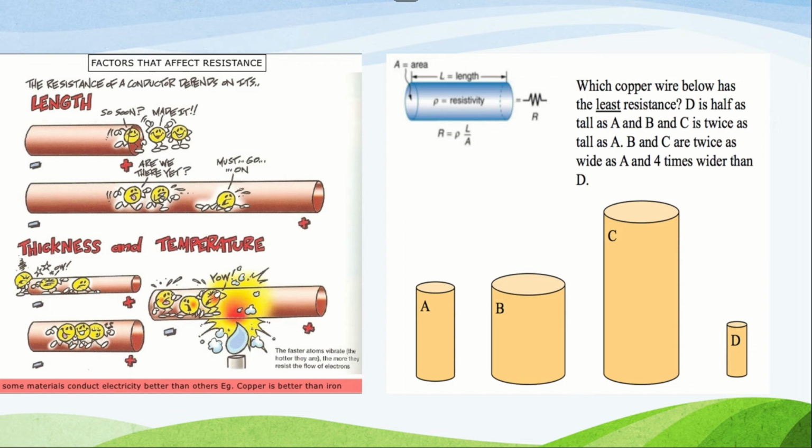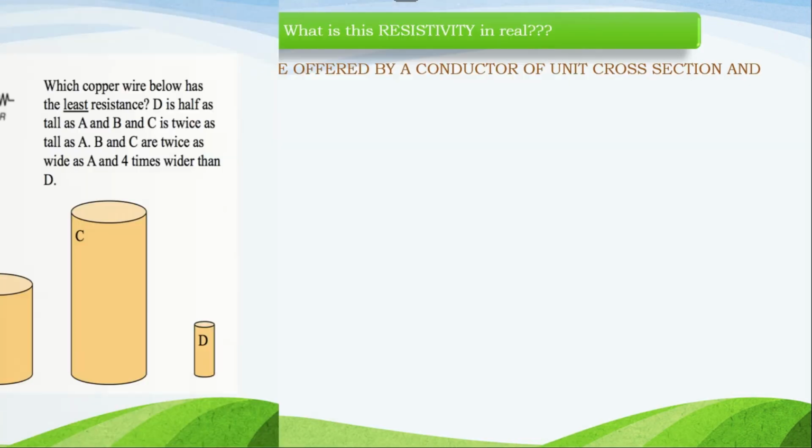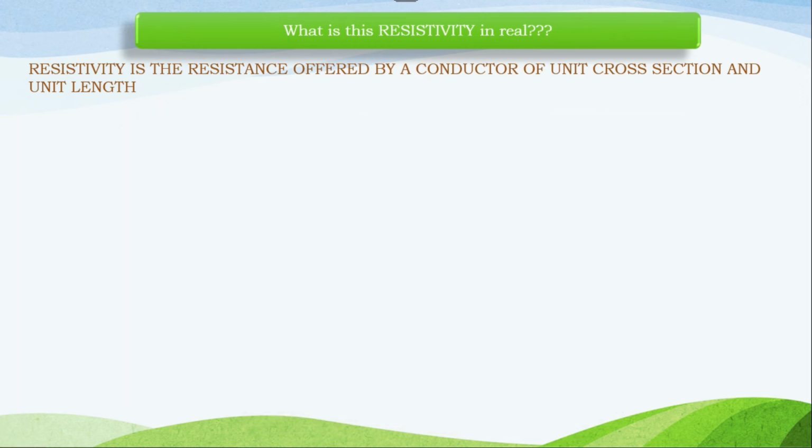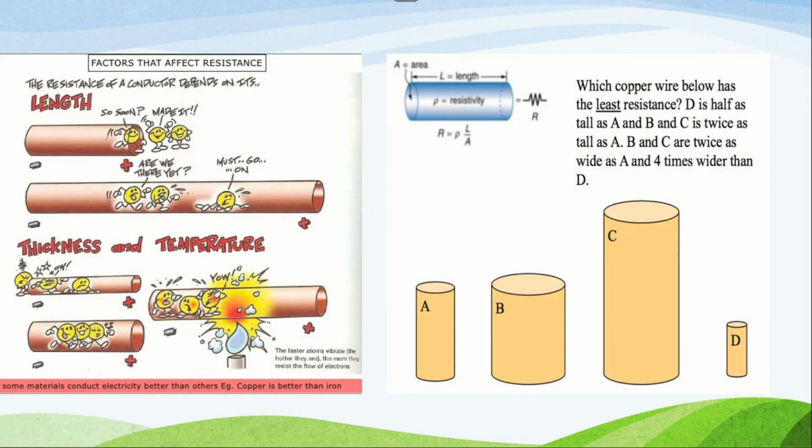In the first factor, this is a wire of very short length. In a wire of short length, the electrons move very easily because of fewer collisions. The smileys are making an emoji like "Oh, I made it," because there are fewer collisions, so they came out so easily. But in a wire of much longer length, there will be many more collisions and the movement of the electrons will be a bit slow. Thereby, it confirms that the resistance is more. In the second case, the longer the length, the more the collisions.